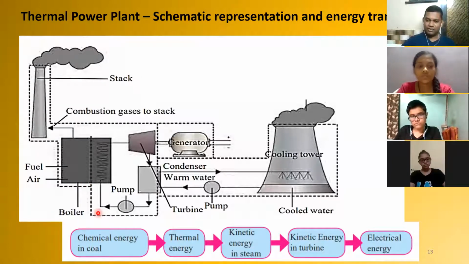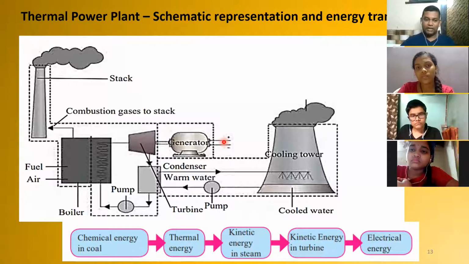When the water boils over here, steam is generated. That steam is used to move the turbine. You can see the labeling. Because of this, the generator will produce electricity.